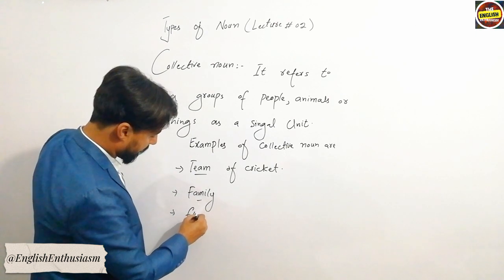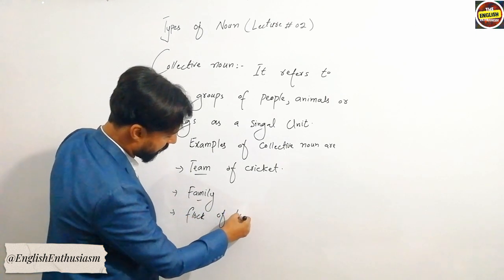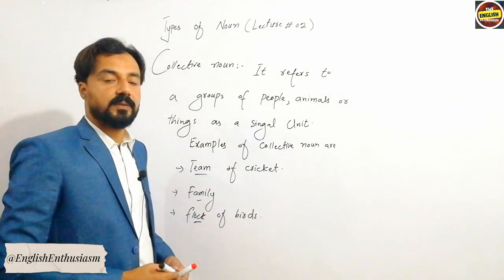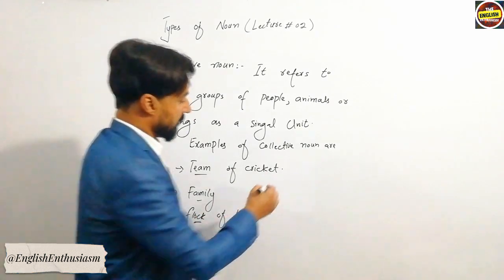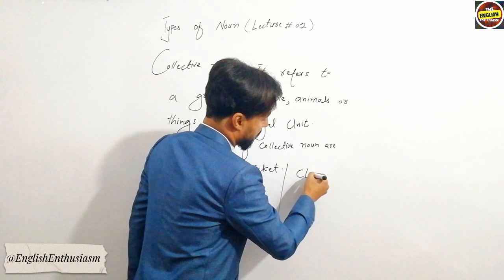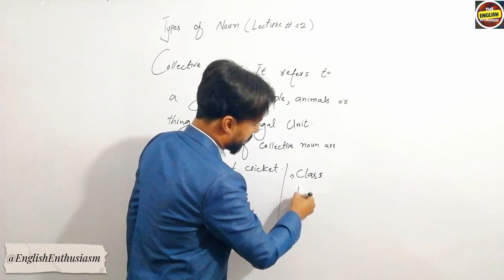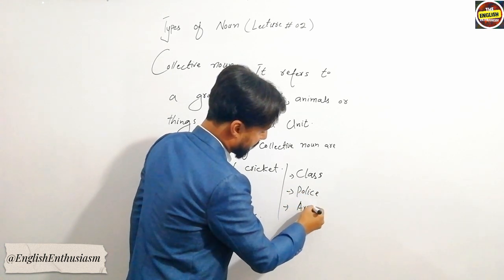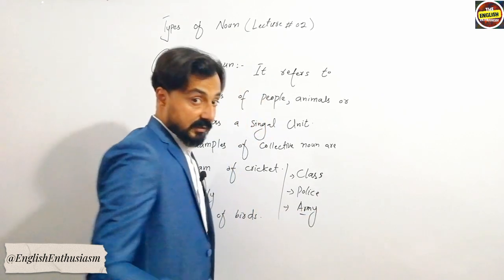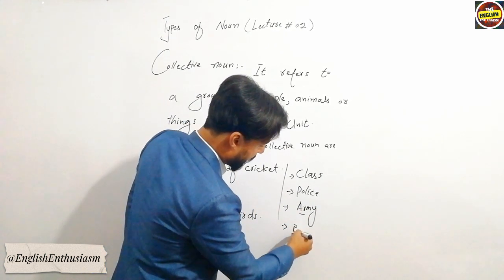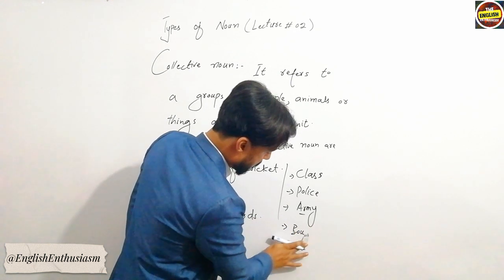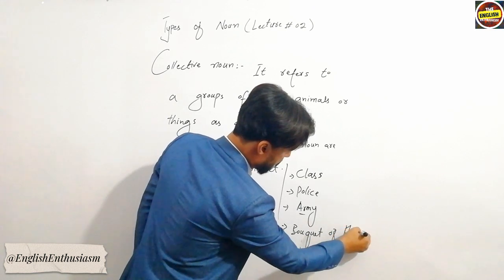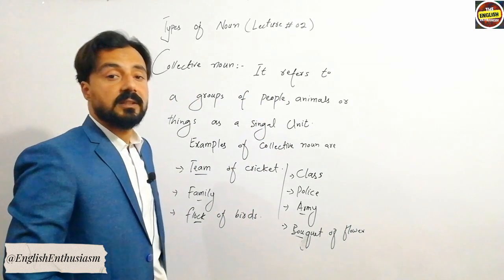And flock of birds. So flock is a collective noun used for birds. Similarly, class is a collective noun. We can say police is also a collective noun. Army is a collective noun. Similarly, bouquet of flowers, bouquet is a collective noun.